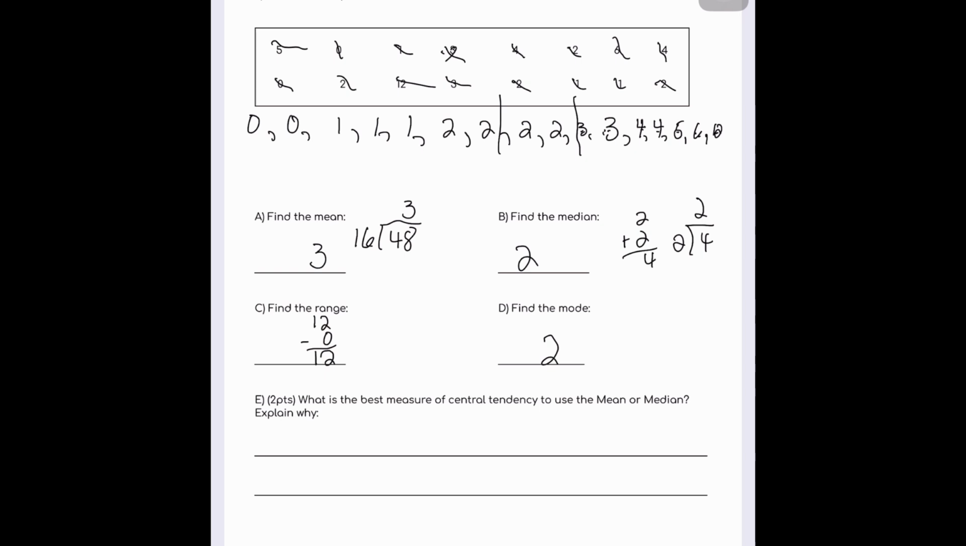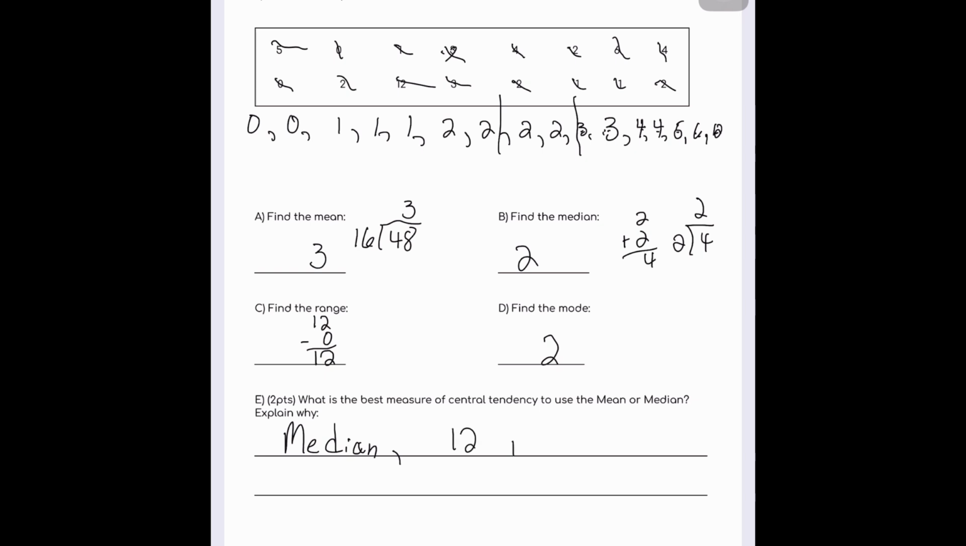What is the best measure of central tendency to use? The mean or median? Explain why. In this case, the best measure of central tendency to use is the median. Why is it the median? Because there's an outlier, and 12 is an outlier. Most kids miss between 0 days and 6, and one student missed double that, which was 12.